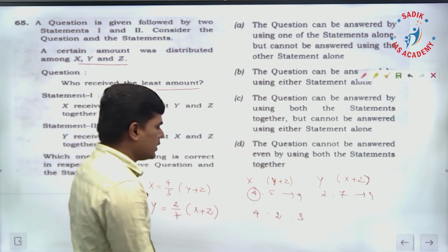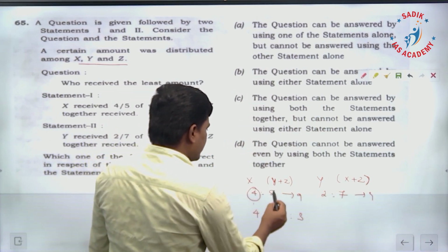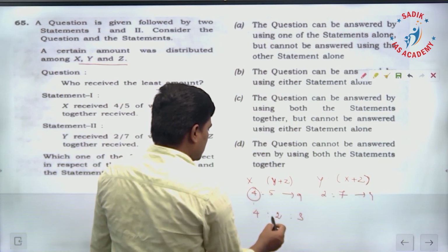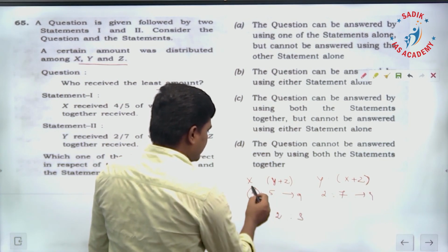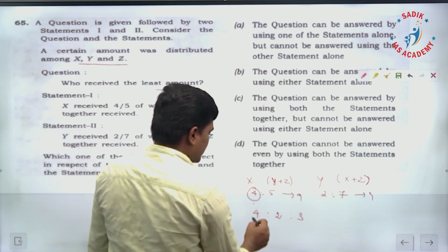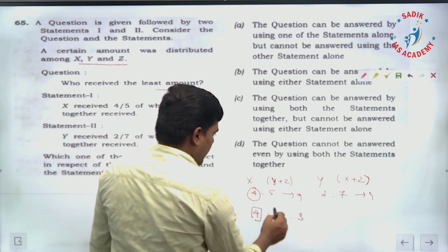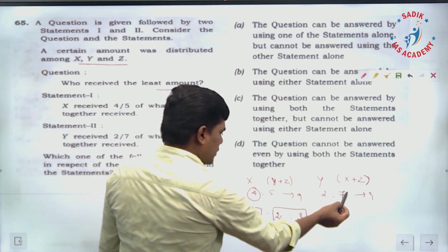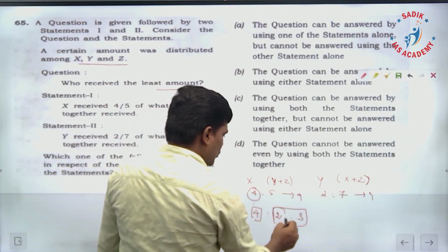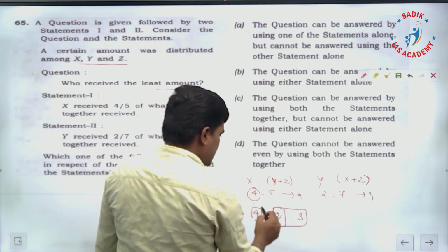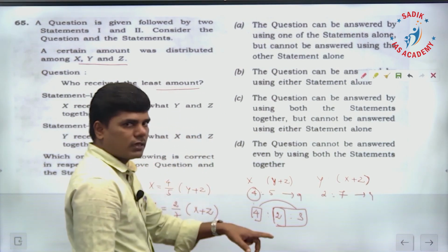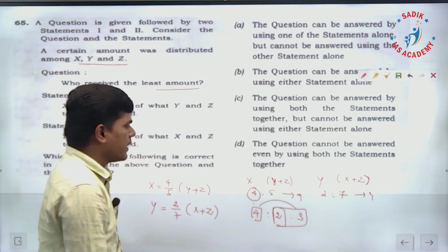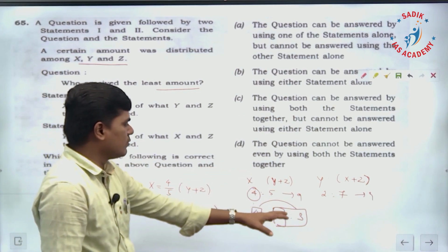Now, if you look at this ratio, it will be correct. x is 4, y plus z is 5, and y is 2, x plus z is 7. That is correct. So, this is going to be the ratio for x, y, z.